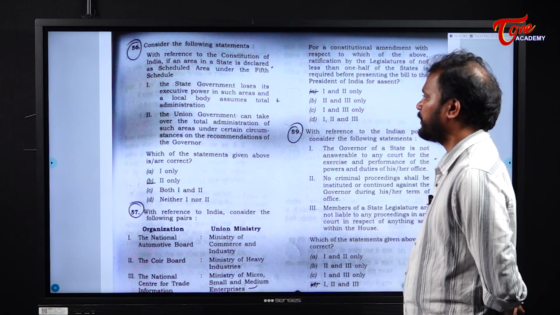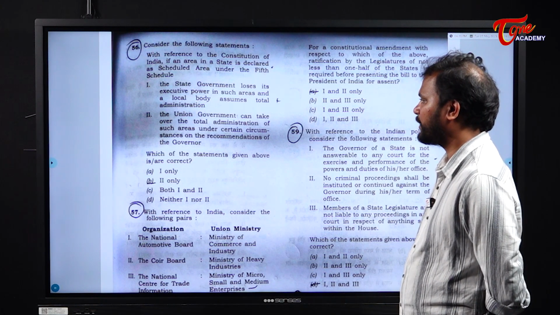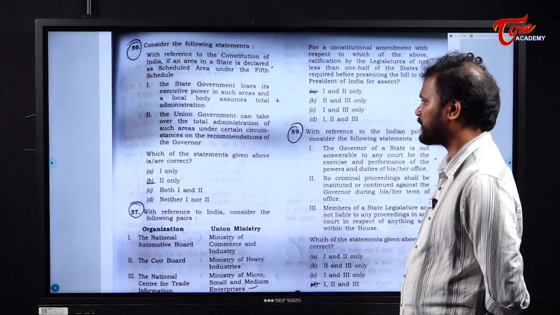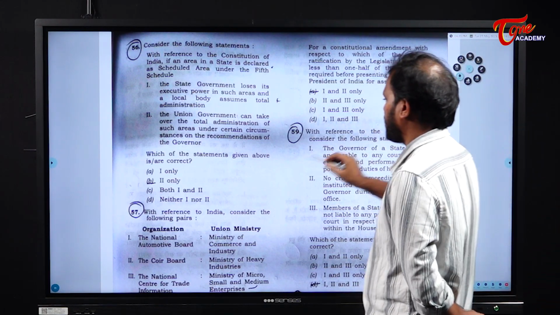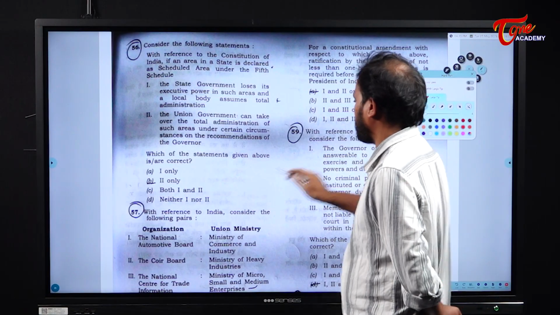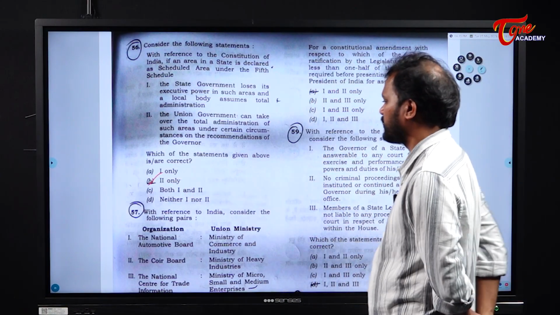Clear? Next, the union government can take over the total administration of such areas under certain circumstances on the recommendations of the governor. Yes, this is right. So statement 2 is correct. Okay, statement 1 is wrong.